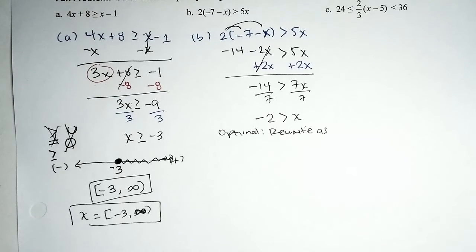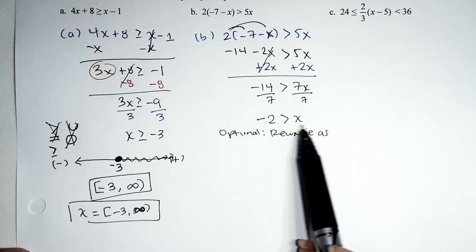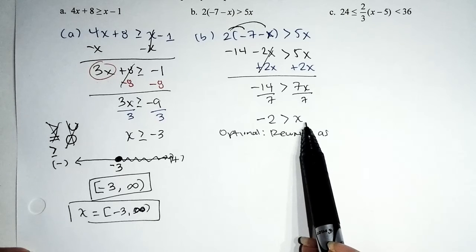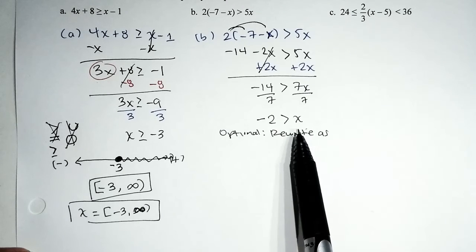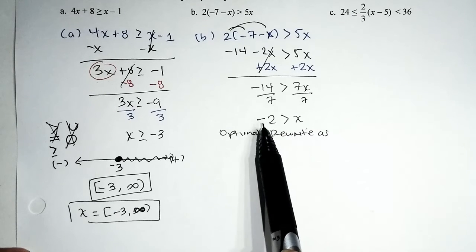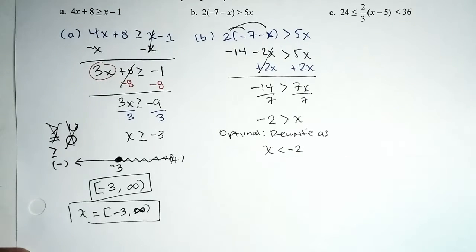Okay, all right. So when I read this from left to right, the statement reads negative 2 is less than x. But that doesn't really help me. I can't speak for you. That doesn't really help me to graph it. When I read it from the variable, it reads x is less than negative 2. And that's exactly what we're going to write. x is less than negative 2.